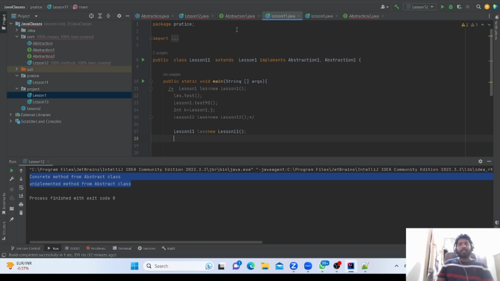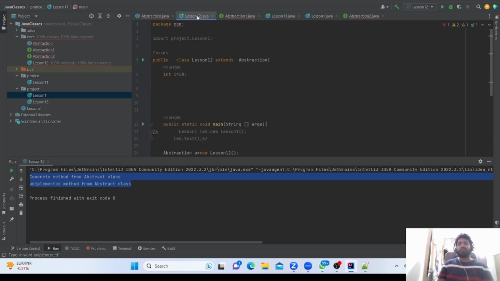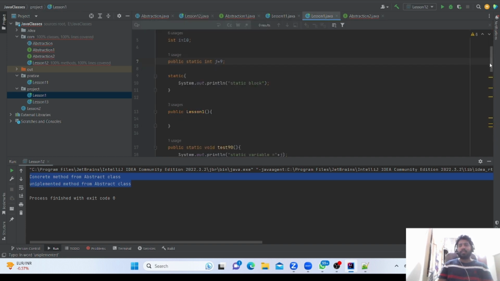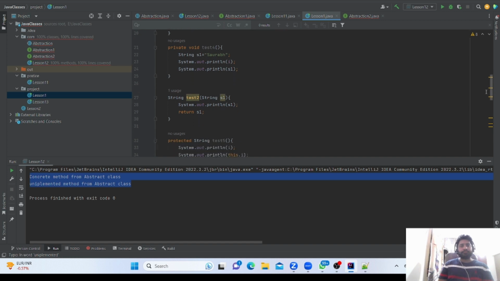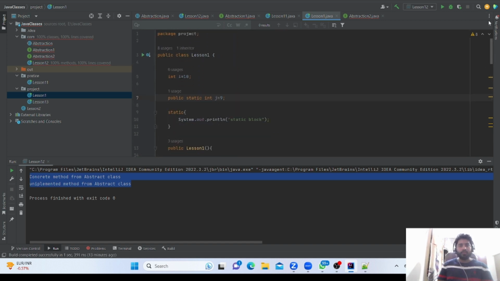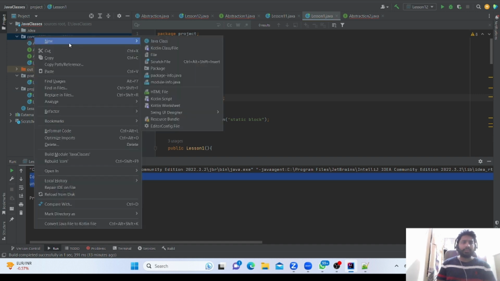Polymorphism is of two types. One is runtime, one is compile time. What is compile time, what is runtime? What is compile time polymorphism? So I will go to lesson one. There are many methods, so I will write one more method, then it will be easier.